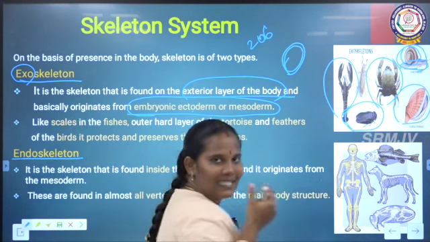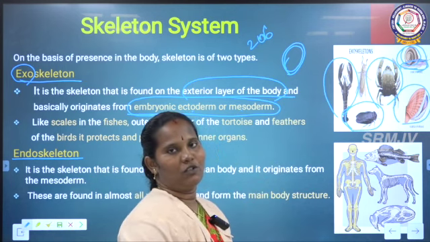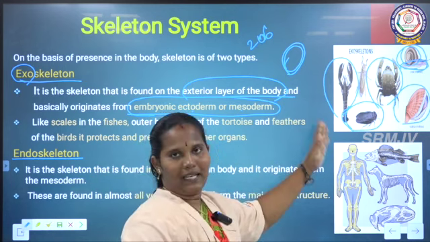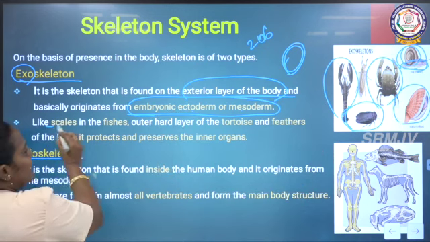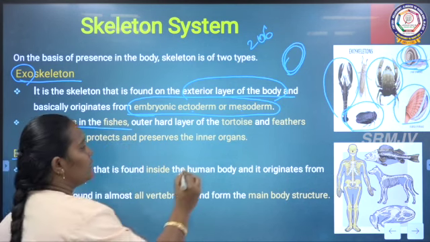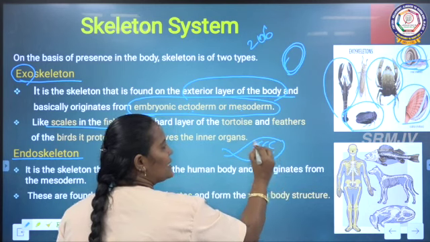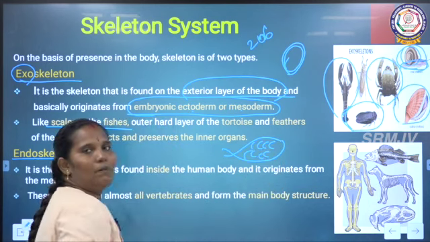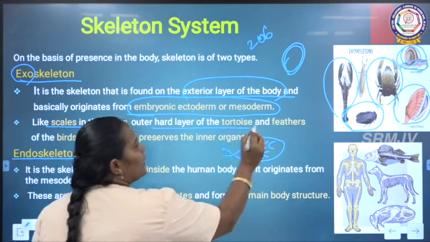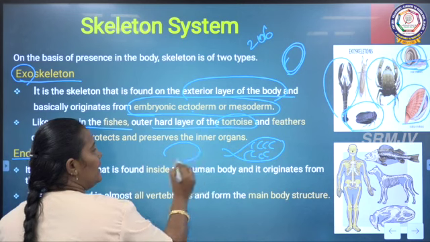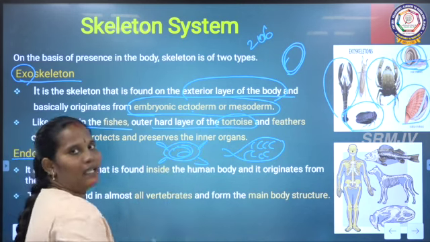Chitin is a hard substance. This substance covers the body of the cockroach. So these are all examples of exoskeleton organisms. See, scales in the fishes. We know the shape of the fish; this fish has scales, and the scales are an example for the exoskeleton. Apart from this, we can say the hard layer of the tortoise. Tortoise we know has this structure; the outer shell is there, it is exoskeleton.